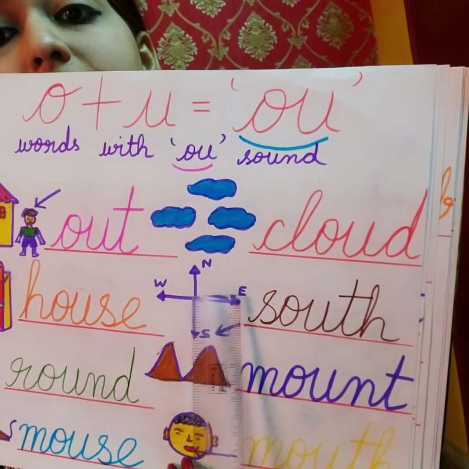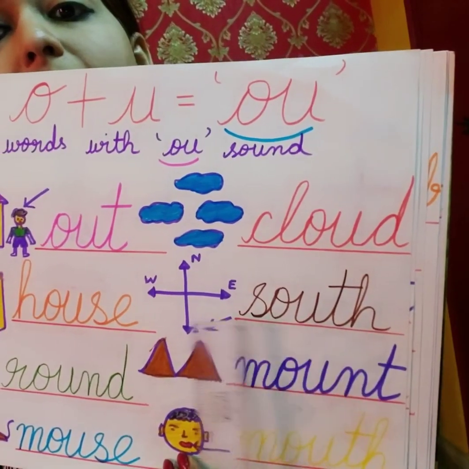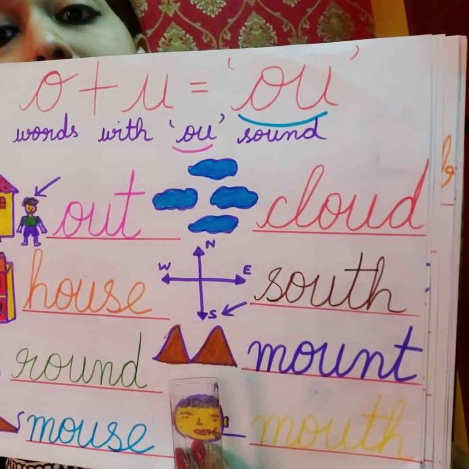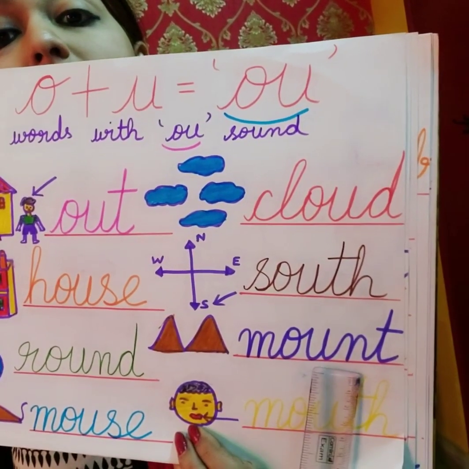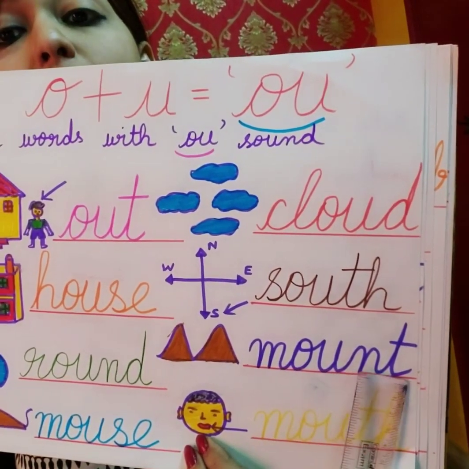These are the 4 directions. South. This is mount.